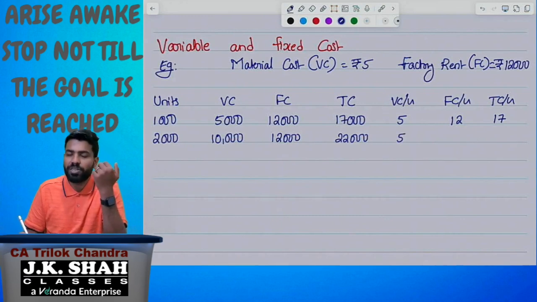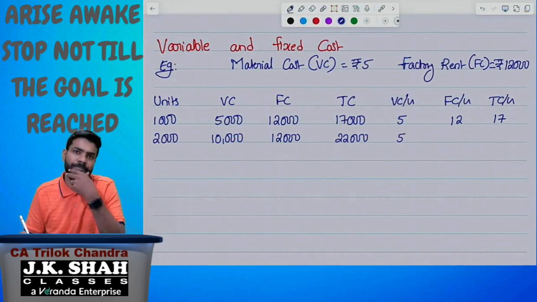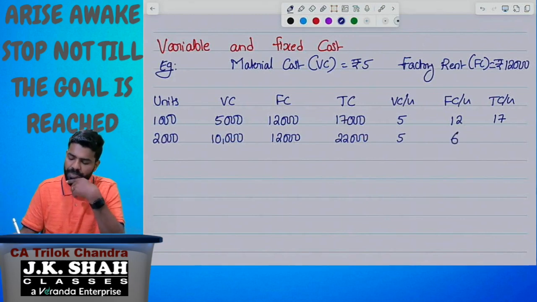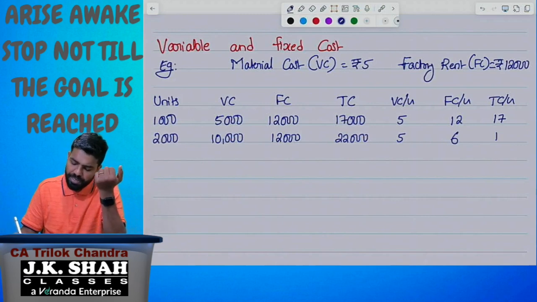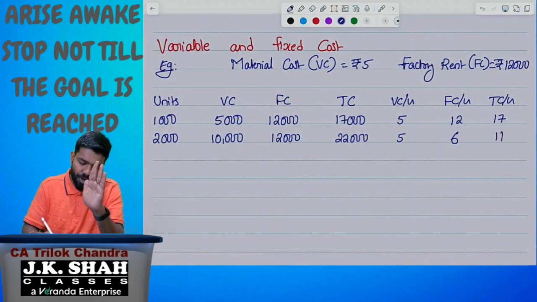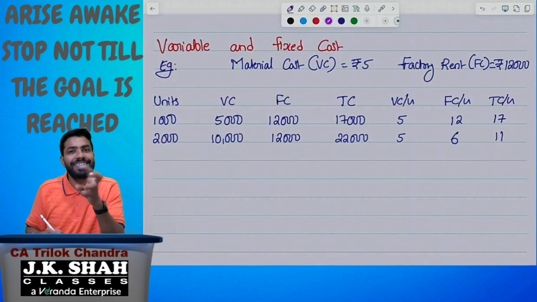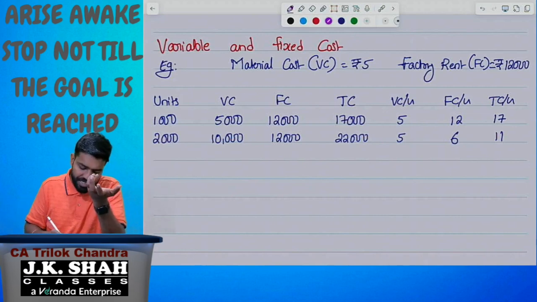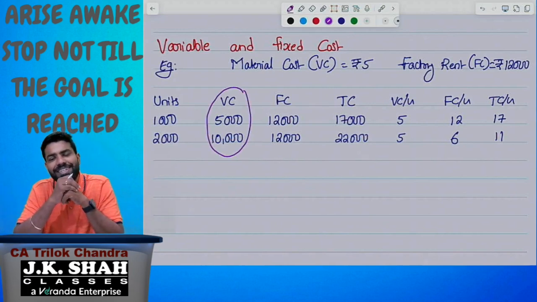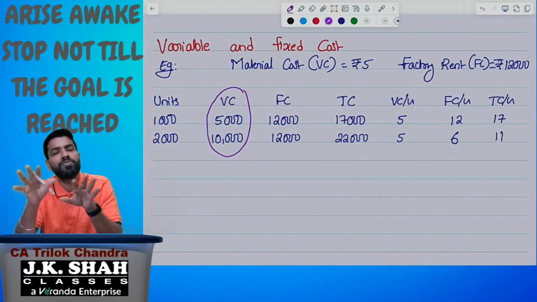And fixed cost per unit. How to calculate fixed cost per unit? 12,000 divided by 2,000. Earlier we were producing 1000, but now we are producing 2000. So it comes to 6 rupees. When it comes to total cost per unit, it comes to 11 rupees. So what we need to understand is that variable cost changes. It changes in total. At foundation level, what we understand is that variable cost will change, fixed cost will be constant.